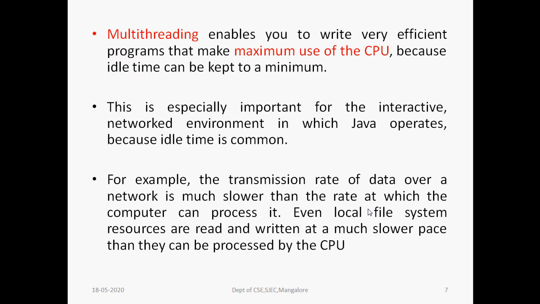So multi-threading enables users to write very efficient programs that make maximum use of the CPU, because idle time can be kept to a minimum. The CPU is in a position to execute millions or billions of instructions per second. But to use that CPU time effectively, we go with the multi-threading concept. With multi-threading, we can reduce the CPU's idle time, meaning we can make maximum use of the CPU. This multi-threading is very important for interactive operations, network environments, etc.